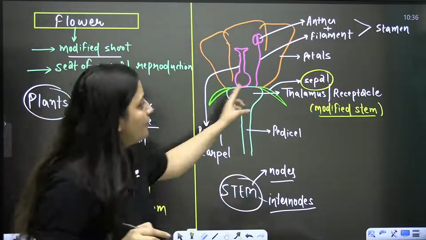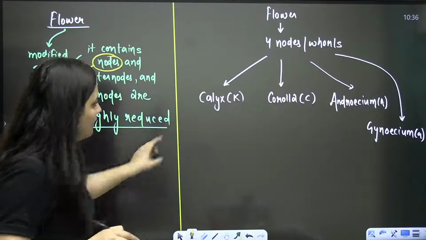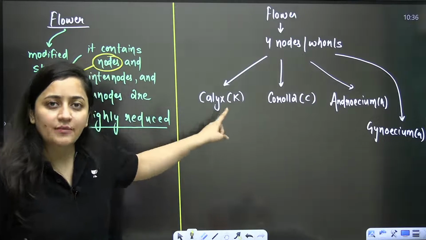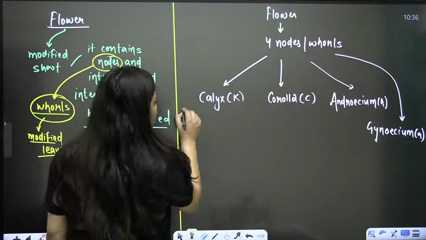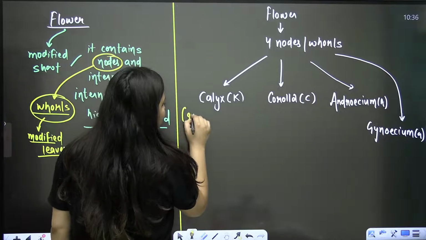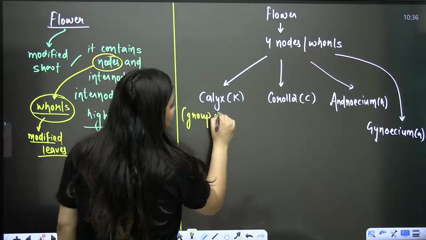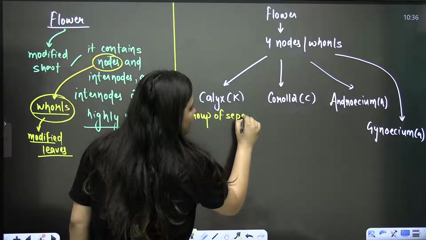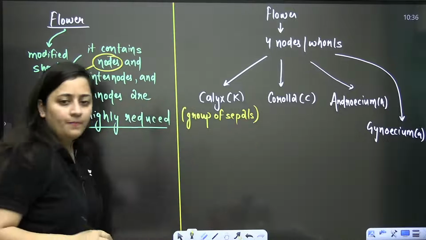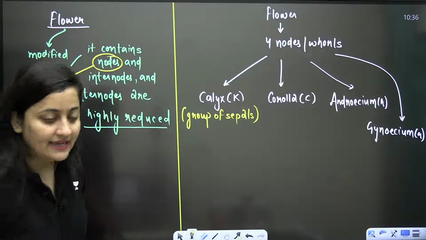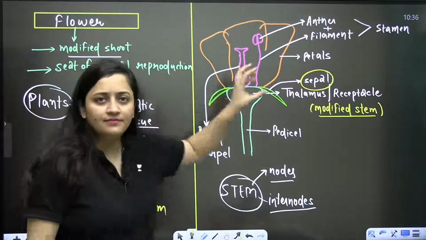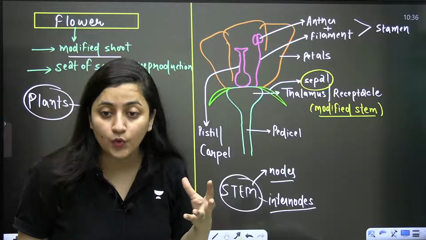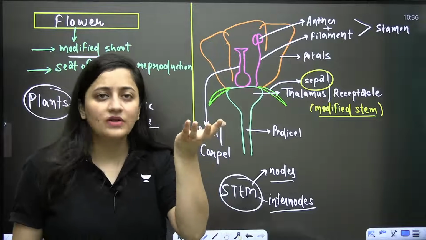Sepals. So the group of sepals is forming the calyx. What is calyx? Calyx is denoted by K. It is the group of sepals. Many sepals together, for them we will use the word calyx. Now, these are the petals. Red colored petals in a red rose. What is their main role?